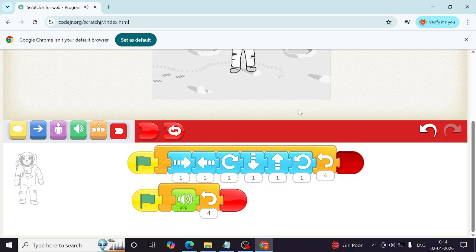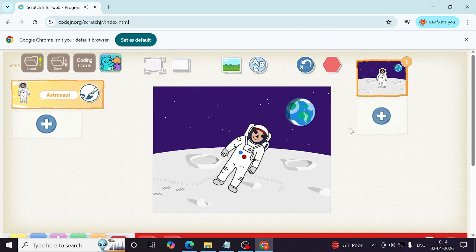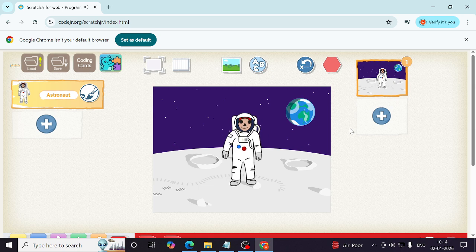Okay, I will use this button to repeat it forever. So in this way you can move your astronaut and add sound effects to your animation.